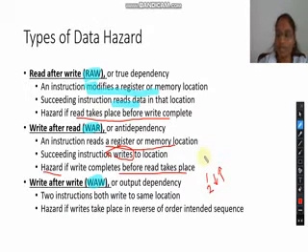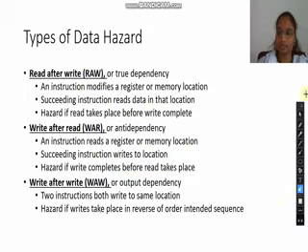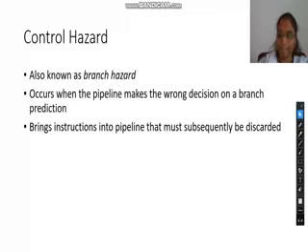The next one is the control hazard, which can also be called a branch hazard. This will happen when the pipeline makes a wrong decision on a branch prediction. Sometimes the processor tries to assume whether an instruction will take a branch or not.